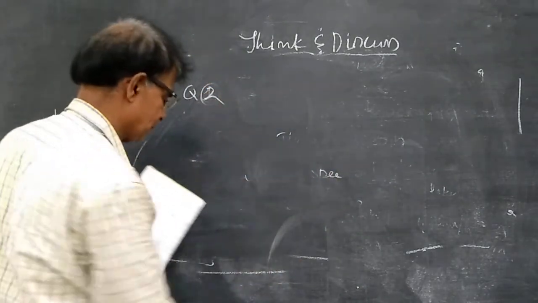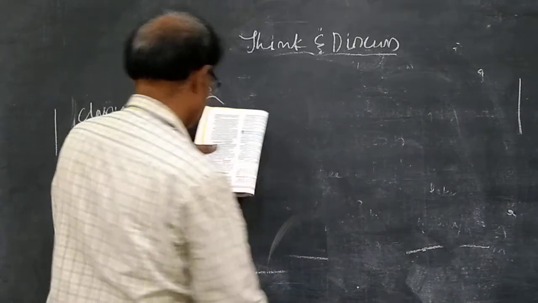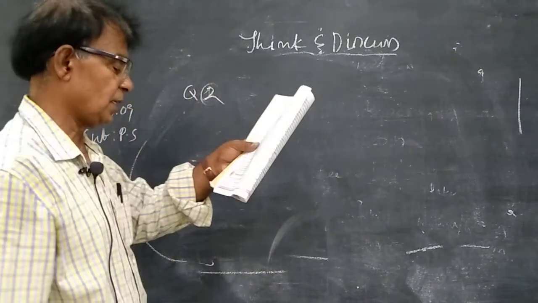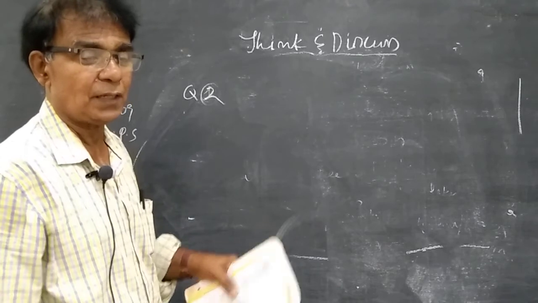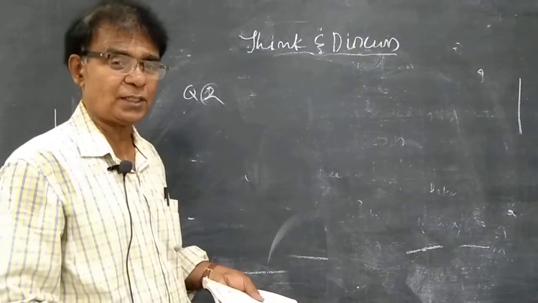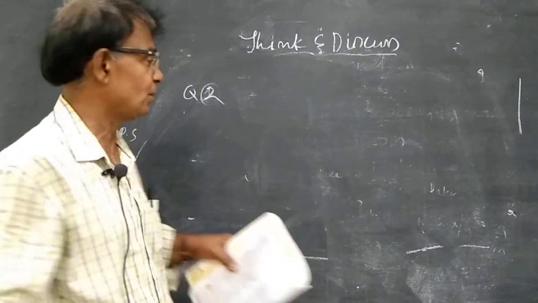Question number 2. When does the average velocity become 0? When there is no change in displacement of the body or object, the average velocity becomes 0.